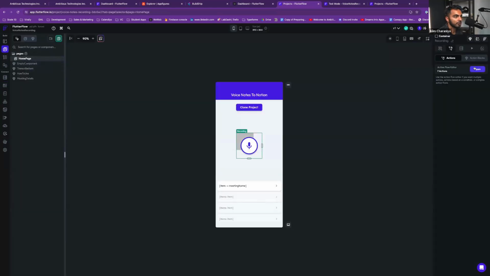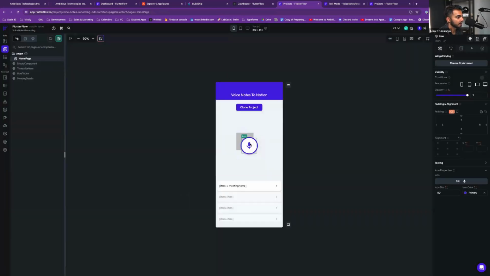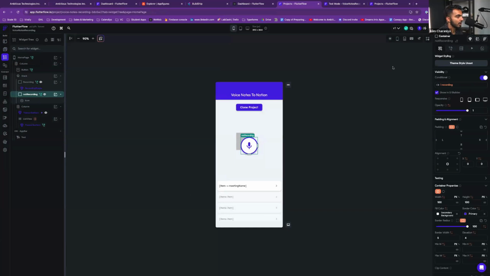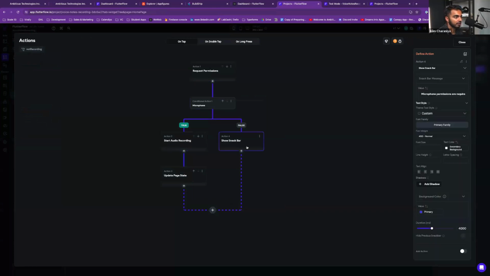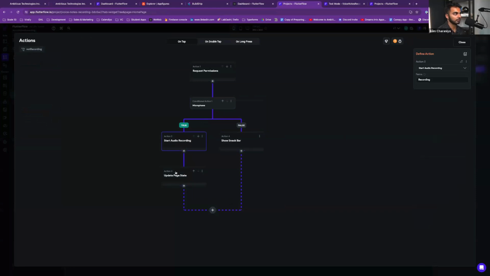So pretty much all it looks like they're doing is calling on this recording widget. If I'm not recording and I find the action flow editor, it says request permissions microphone. And then if microphone is true, it will start the audio recording. If not, it will say microphone permissions are required. Okay, so cool.